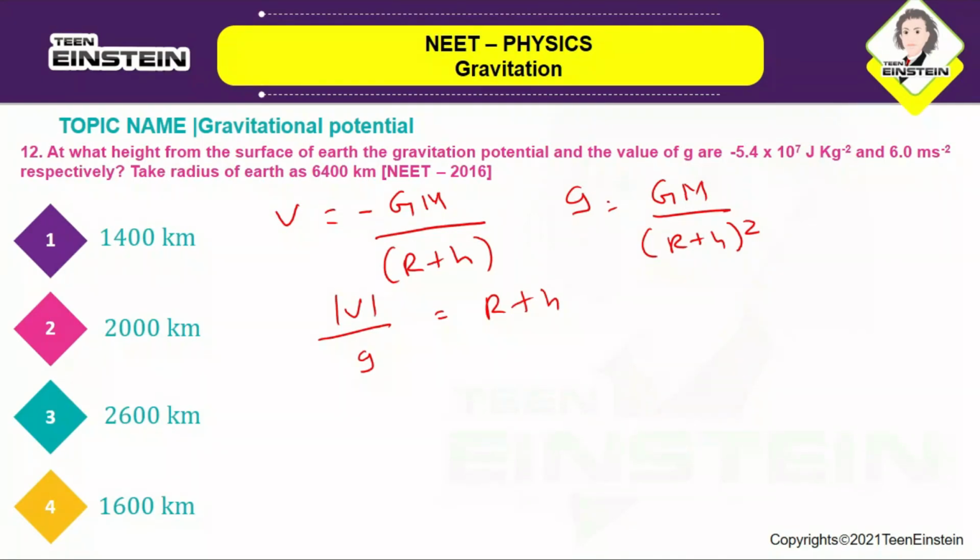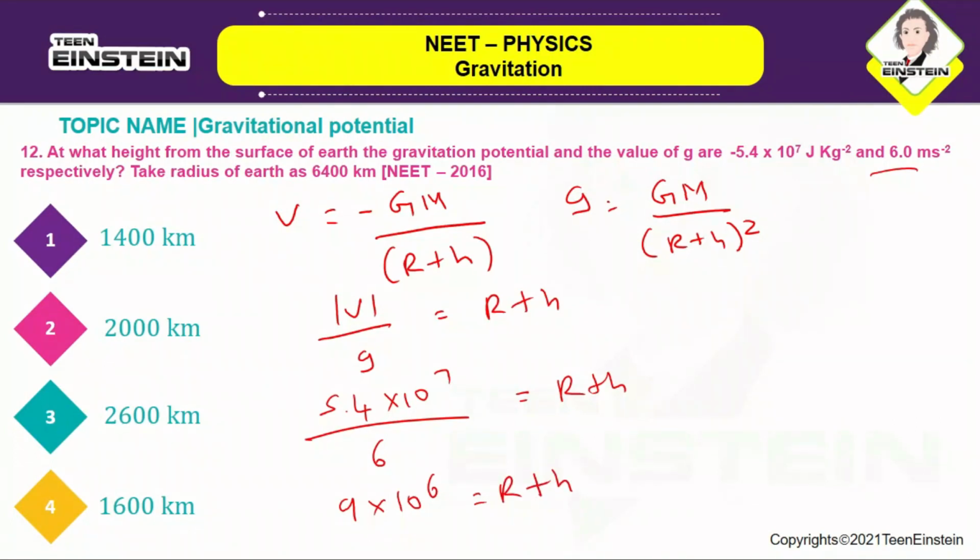So here the value of V is given as 5.4, so they have given minus, but anyway you are going to take the modulus, so it will become 5.4 into 10 power 7, and g value they have given as 6, so you are going to put 6 equal to R plus h. Okay, so if you solve this, you will be getting it as 9 into 10 power 6 equal to R plus h. So now you know the h value, you can bring it here, and R value is 6400 kilometers.